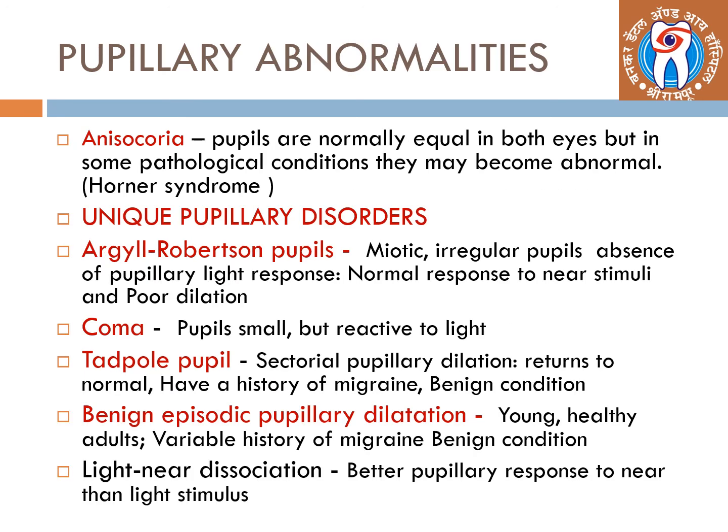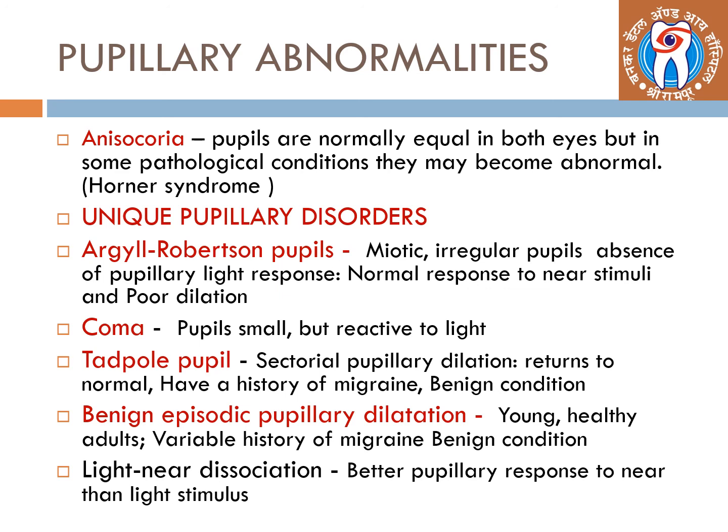Coming to pupillary abnormalities, first is anisocoria, where pupils are normally equal in size in both eyes, but in some pathological condition they may become unequal, like in Horner syndrome. Then other unique pupillary disorders are Argyll Robertson pupil, where there are miotic irregular pupils, with absence of pupillary light response, but normal response to the near stimuli is seen, and there is poor dilatation.